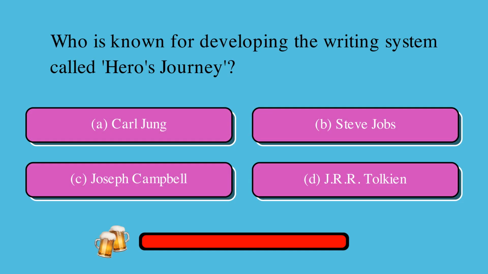Who is known for developing the writing system called hero's journey? Is it A, Carl Jung, B, Steve Jobs, C, Joseph Campbell, or D, J.R.R. Tolkien? The correct answer is C, Joseph Campbell.